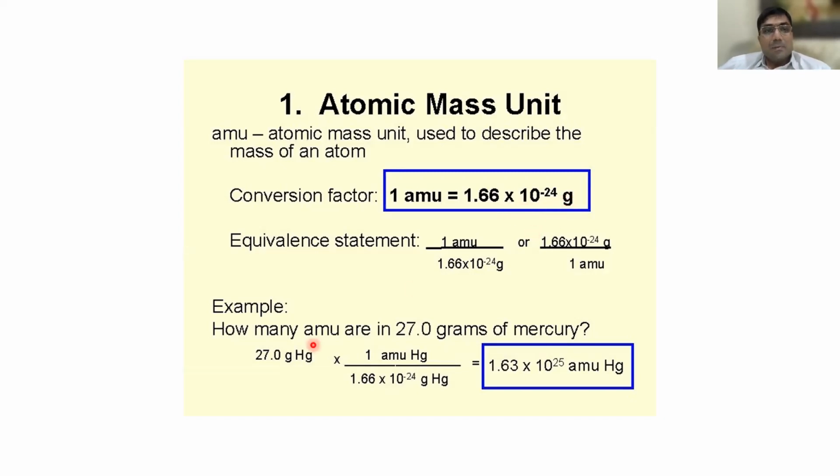Sometimes the exam will ask you, how many AMU are present in 27 grams of mercury? Very simple. See, you know very well, 1 AMU is equal to 1.66 into 10 power minus 24 grams. So for 27 grams, how much AMU? Multiply, you got the answer. Simple. Clear or not? Yes, sir. Simple questions.